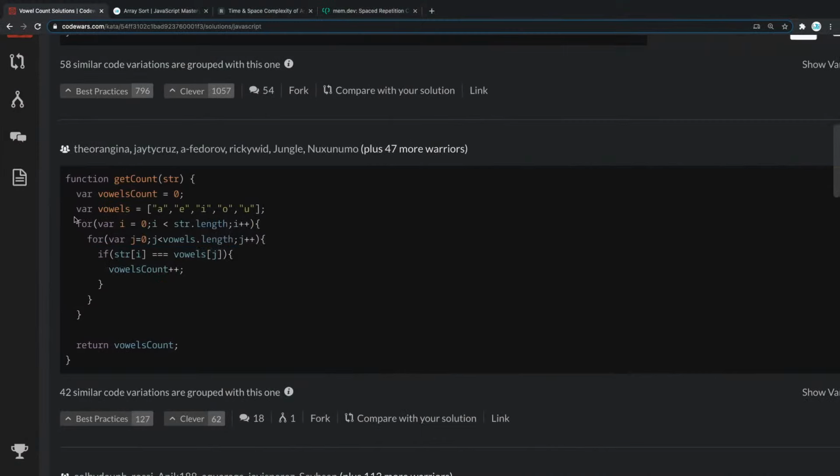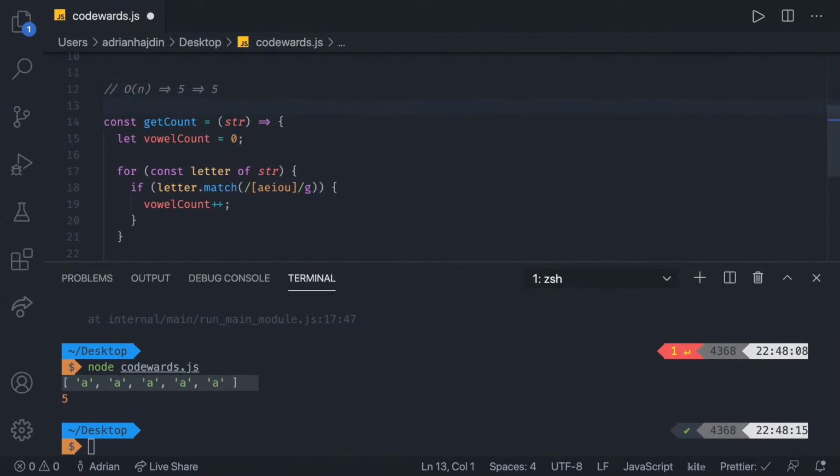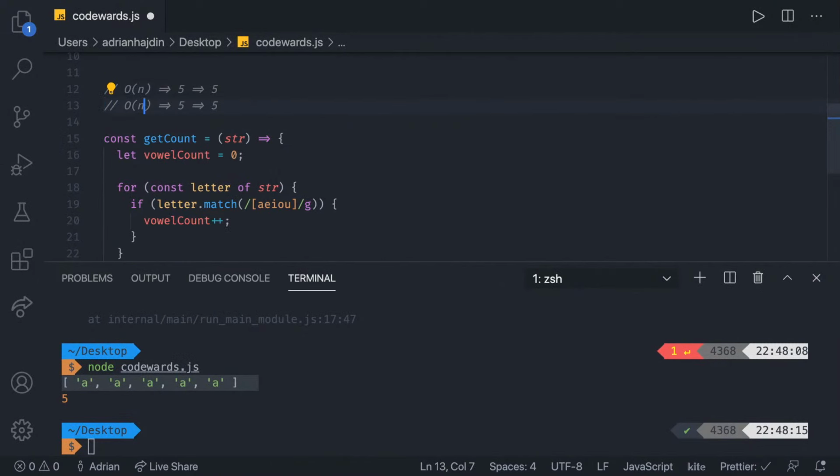But what's going to happen here is that the complexity is going to increase a lot. What do I mean by that? This here is a loop inside of the loop. So in this case, the complexity is going to be O(n squared). In that case, for 5 inputs, we would have to make 25 different loops, right?